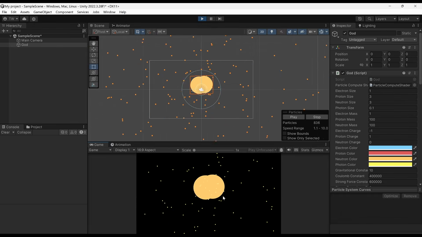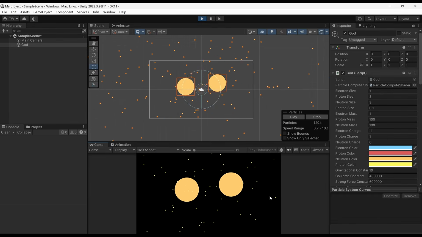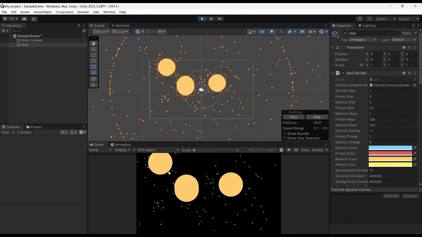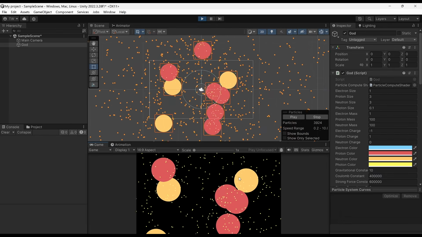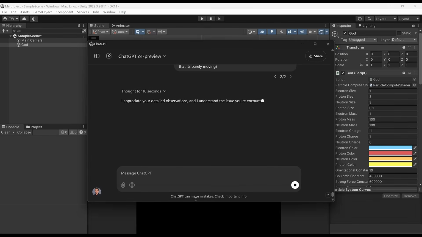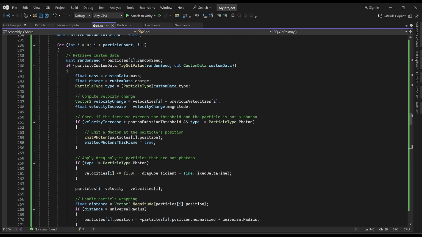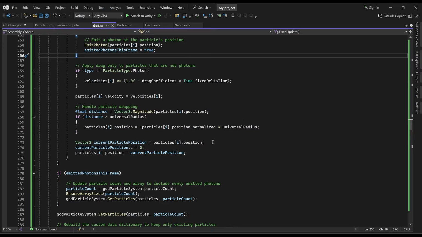Holy cow. Okay, that is weird. The lower I set the threshold for the velocity that needs to be changed in order for the photons to spawn, the odder these guys behave. They just behave so weird. I have a sneaking suspicion why it's happening. The lower the threshold is for when photons are supposed to spawn, the lower this threshold is, actually maybe not.